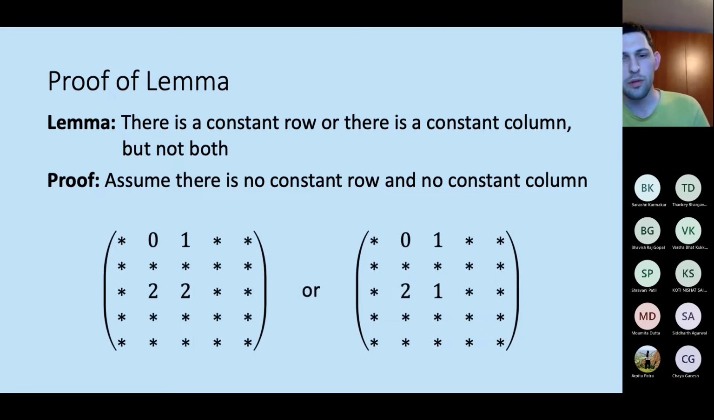So now we can split into two cases. What happens in that asterisk that completes this rectangle? It can either be 2 or 1.